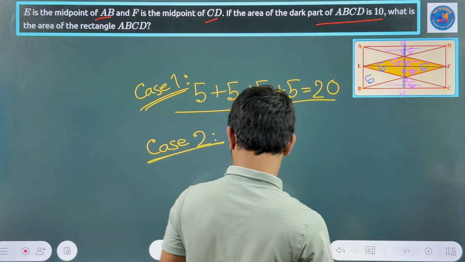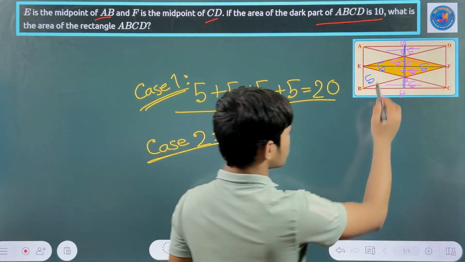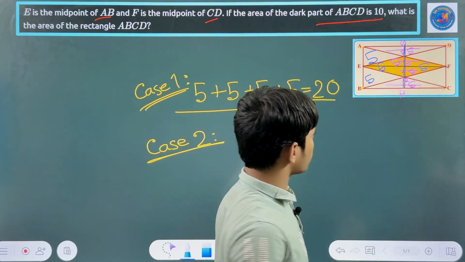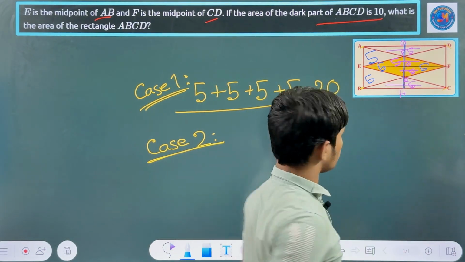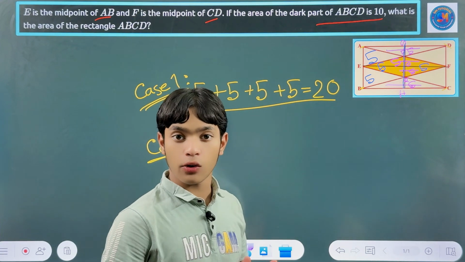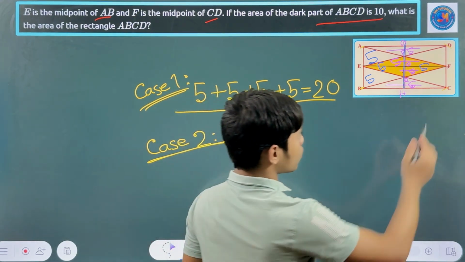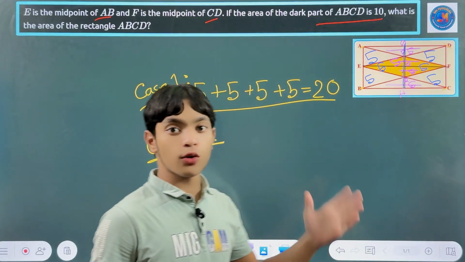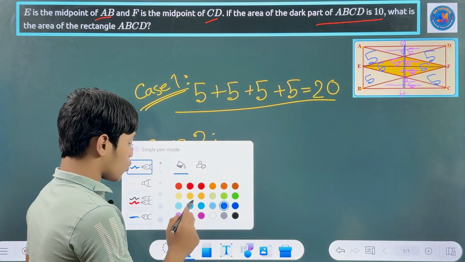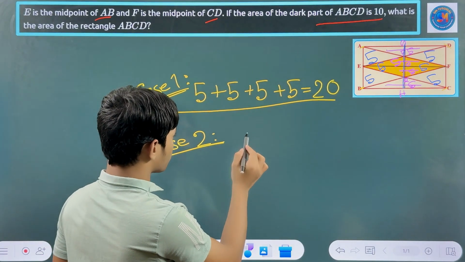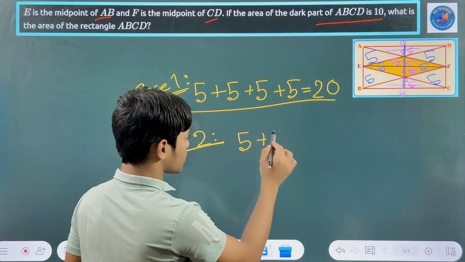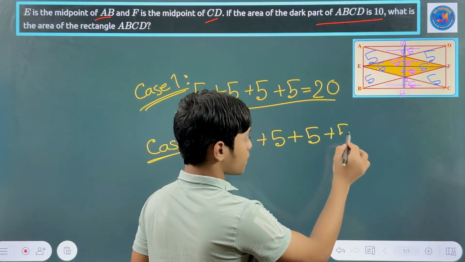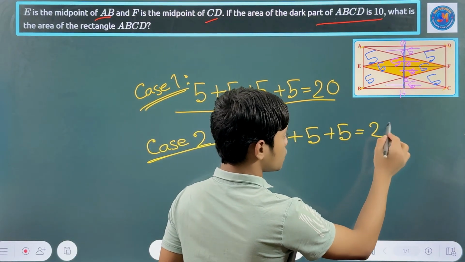So in this place we saw 5, this was 5, and in the same way this was 5, and again you can see in this place that the area of triangle PQE is 5. So this will be 5, this will be 5. You got another 4 5s here. So what will you write here? You can write, of course, 5 plus 5 plus 5 plus 5, which equals 20.